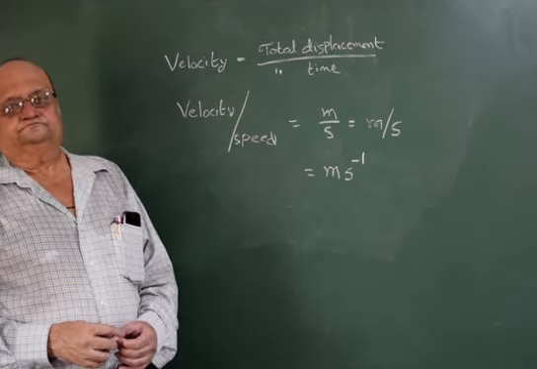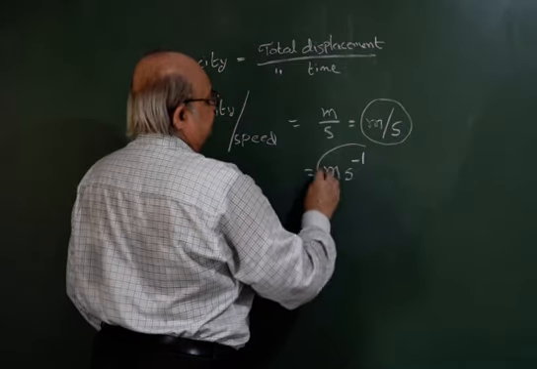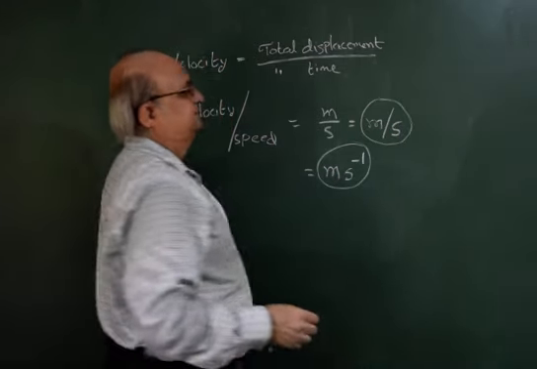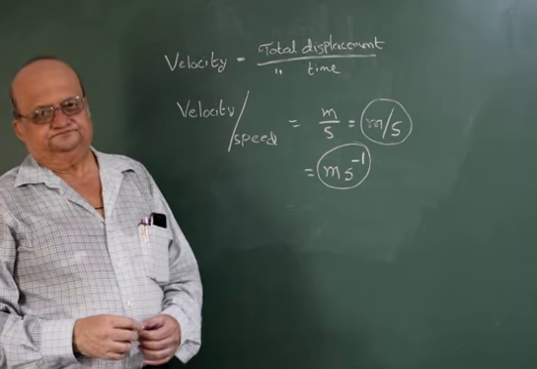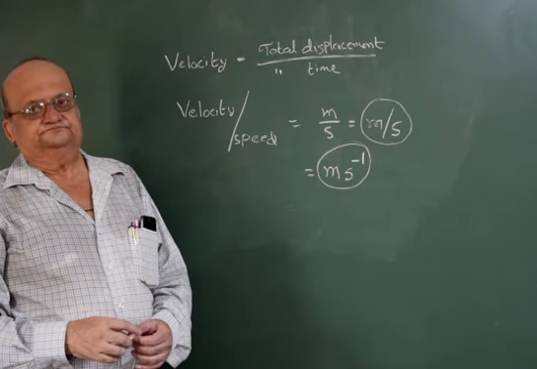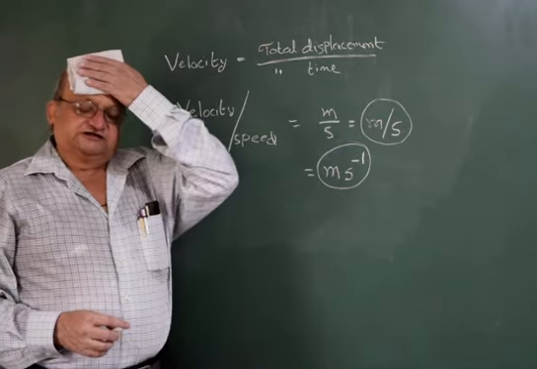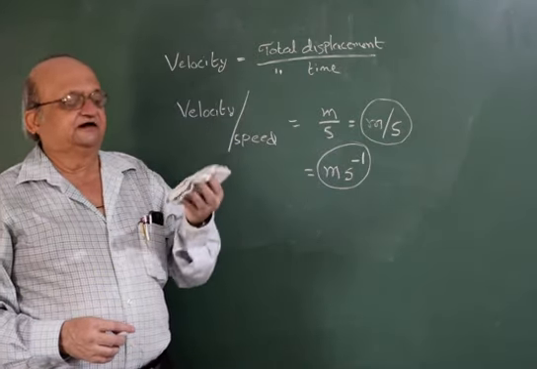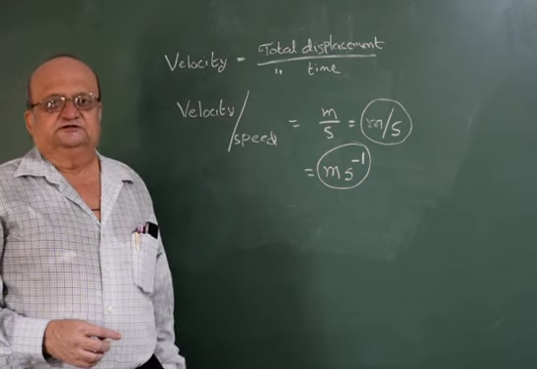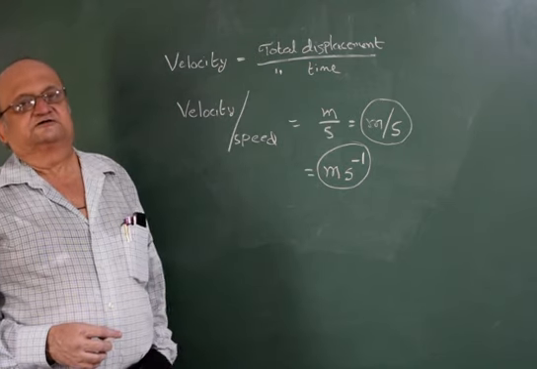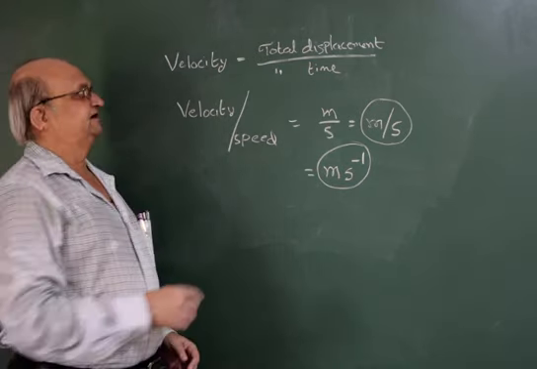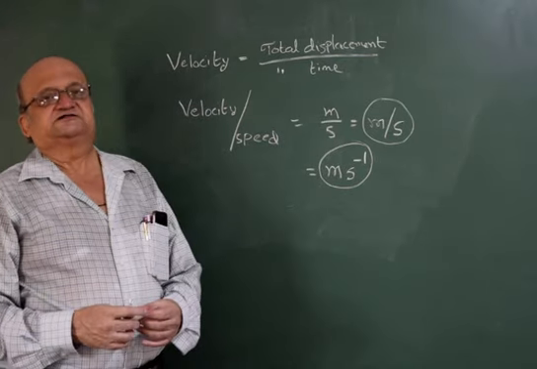So these are the two ways of writing the unit of velocity and speed. Only the calculations would differ. Speed to be measured by distance traveled and velocity to be measured by total displacement.